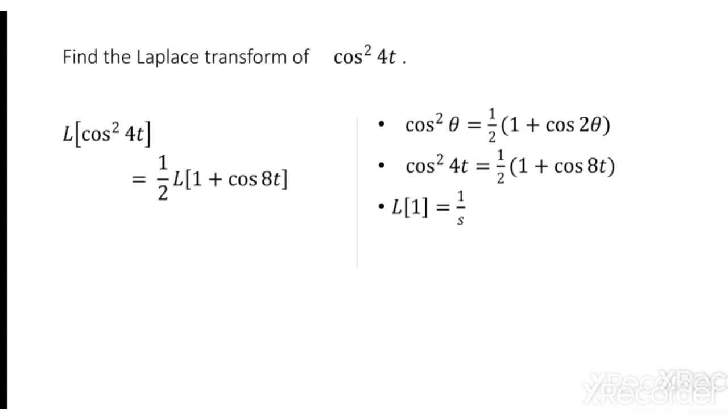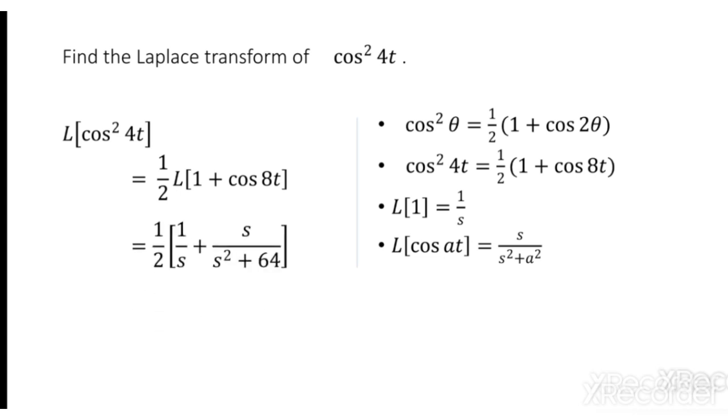Earlier we have taken L of 1 is a standard result, 1 by s, as well as cos 8t we know s by s square plus a square. That's why we get L of 1 by s plus L of cos 8t becomes s by s square plus 64. So cos square 4t Laplace transform we get by using this technique.